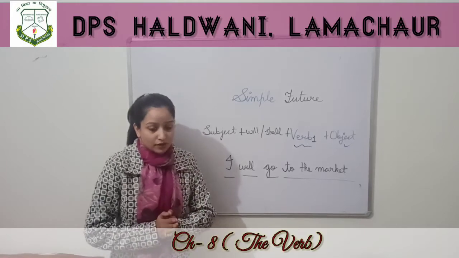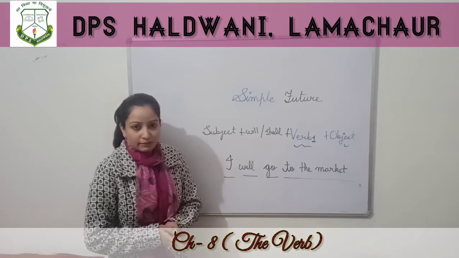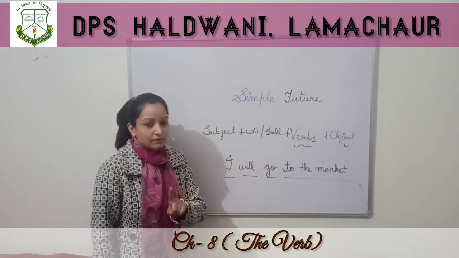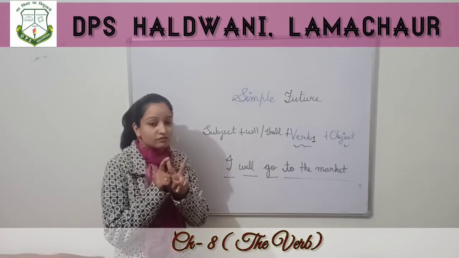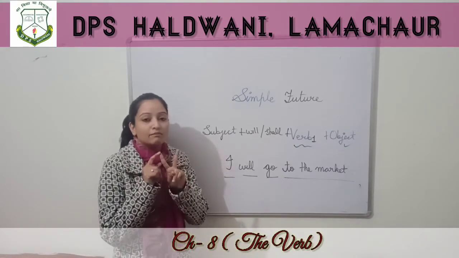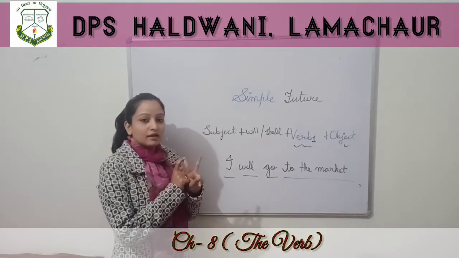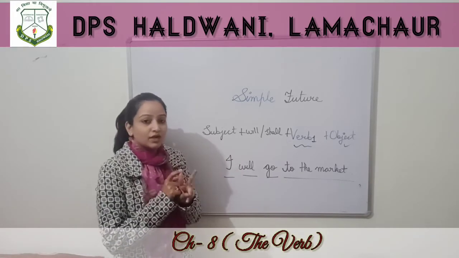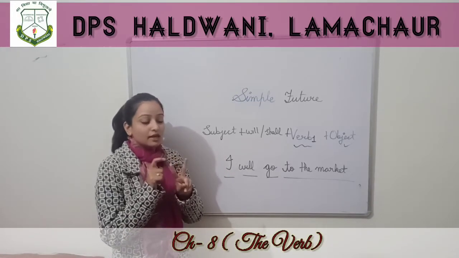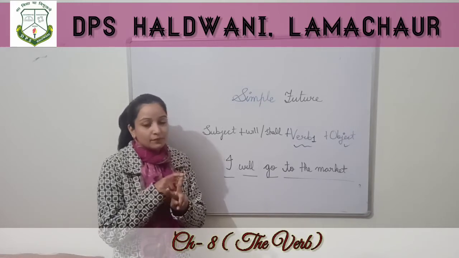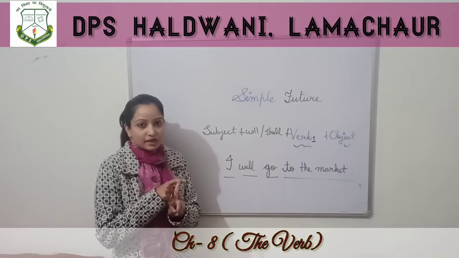Let me give you a quick brief. First we have discussed the verbs. There are two types of verbs: first main verb and second helping verb. Main verbs are the action words like sing, dance, play, write, read, go, do. These are the main verbs. And the second is helping verbs, like is, am, are, was, were, has, have and had.